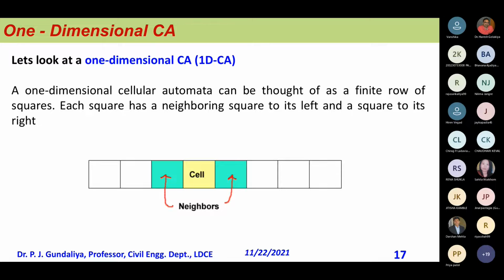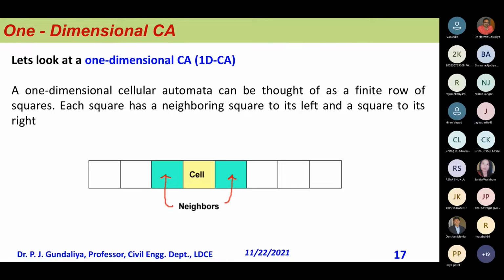Now see, in one dimension, this is an array, and as I said my cell is a square. A cell has two neighbors. This is the simple case: there is one cell, and it has two neighbors. This is the first time step, say 0 seconds.